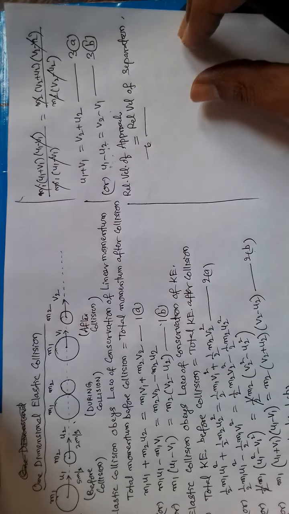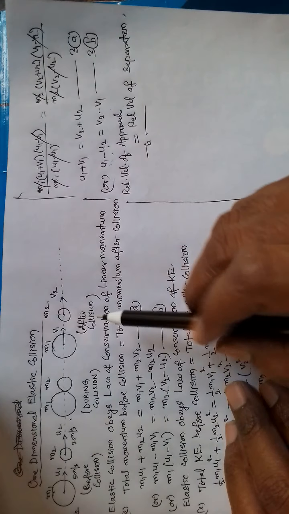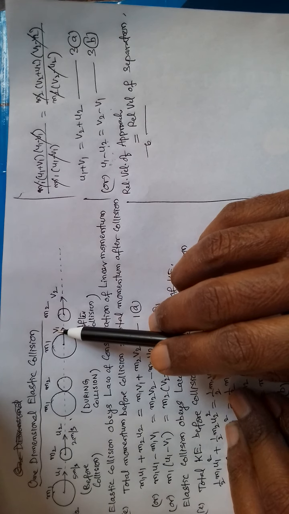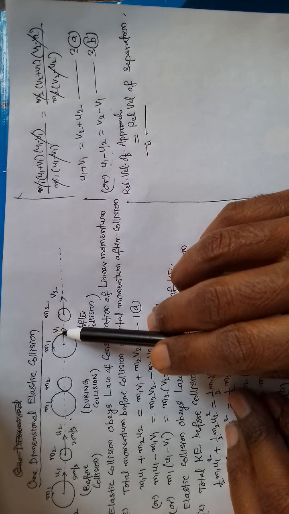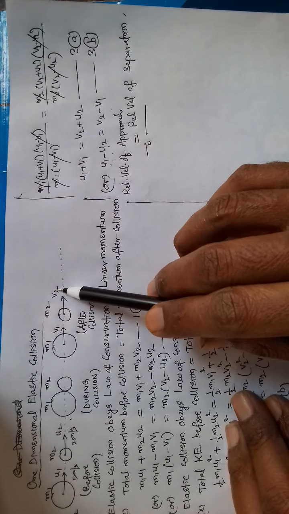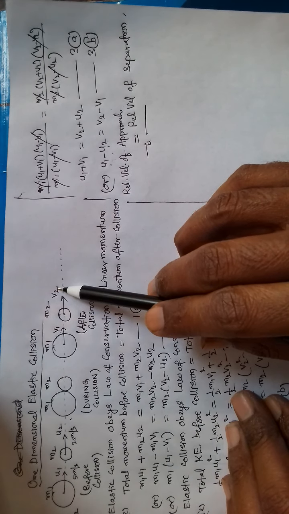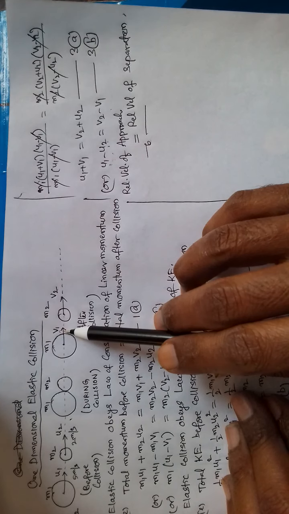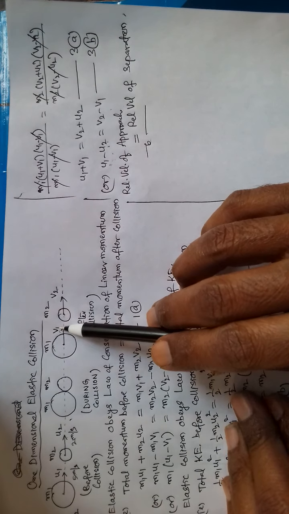Now suppose we want to find final velocities, that is, expression for v1 and expression for v2. First of all, let us find expression for v1.